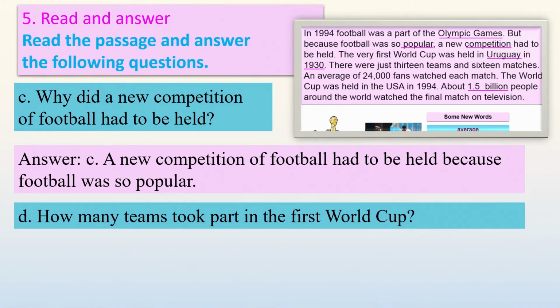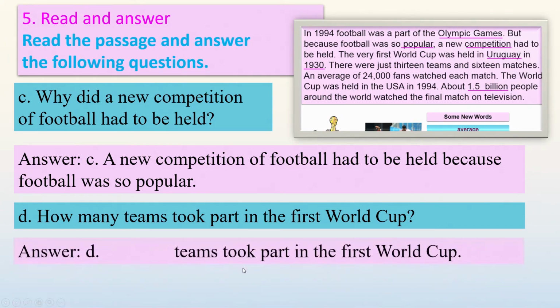Another question is, how many teams took part in the first World Cup? Can you answer here? You can find the answer here. In the place of "many", write the other part of the question as the answer, like "teams took part in the first World Cup," and full stop. You have to find out the number. Many means the count, and you have to look for the World Cup, how many teams took part here.